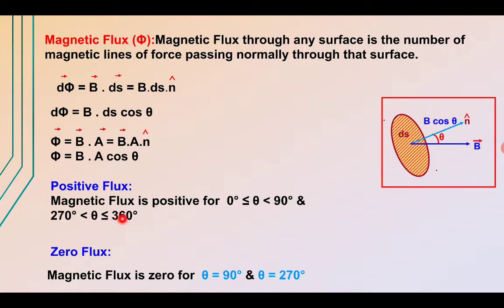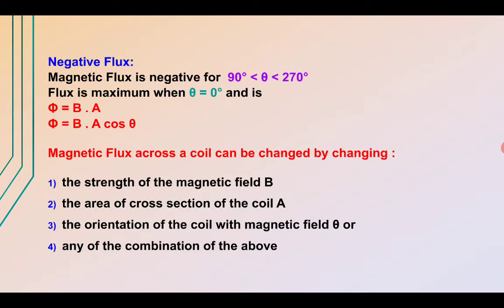So this flux will be maximum when theta is equal to 0 degrees, and our flux becomes phi equals B dot A. And the value of the magnetic flux is negative for theta in the range 90 degrees to 270 degrees. So the flux will be maximum for theta equal to 0 degrees, and we have phi equals B dot A, that is BA cos theta.